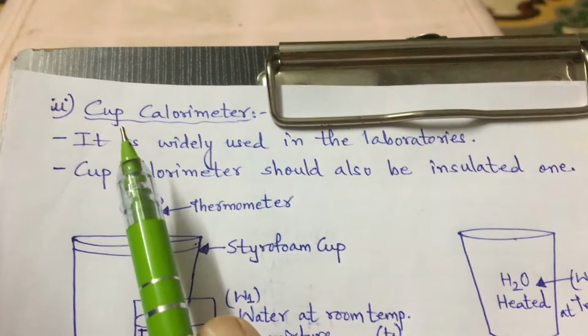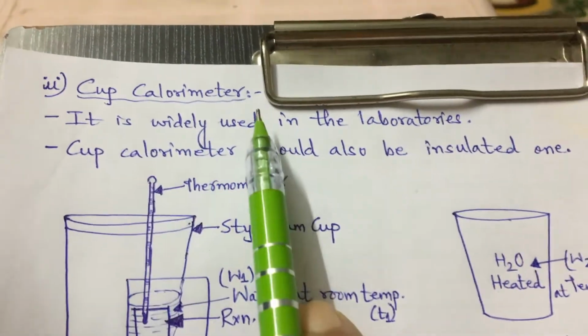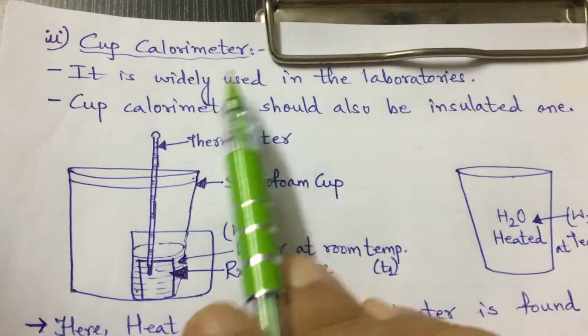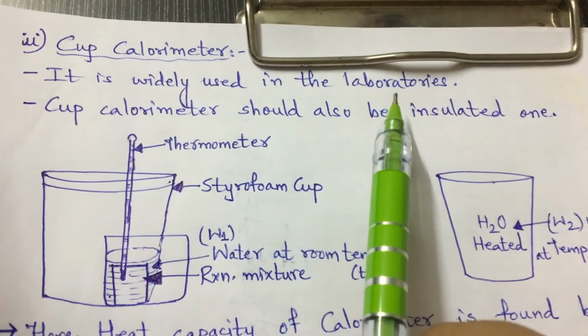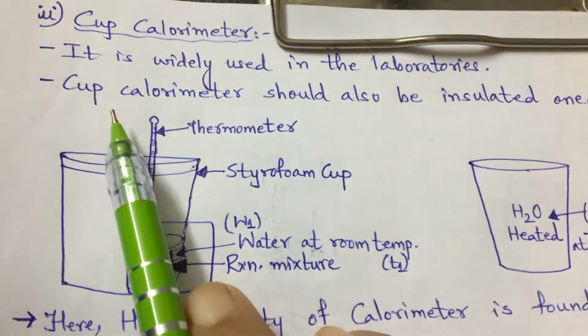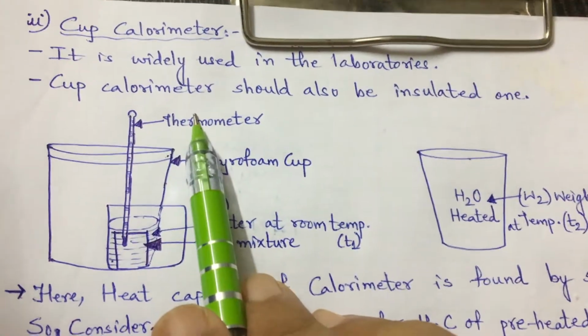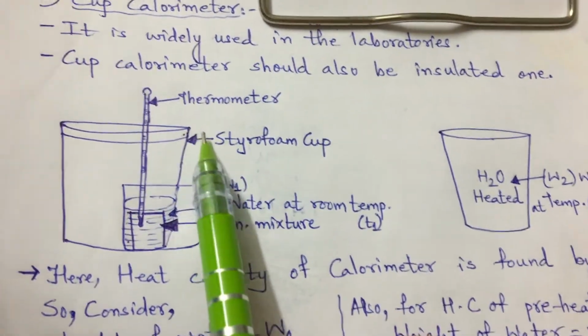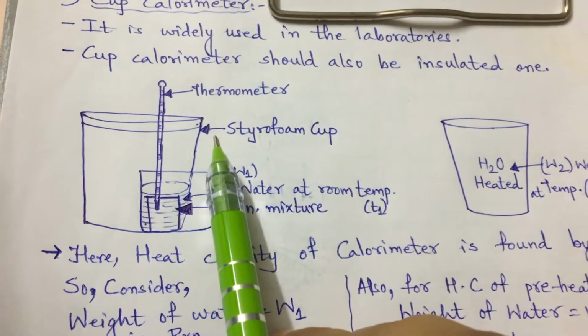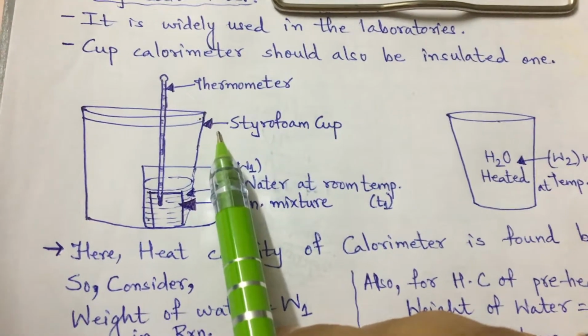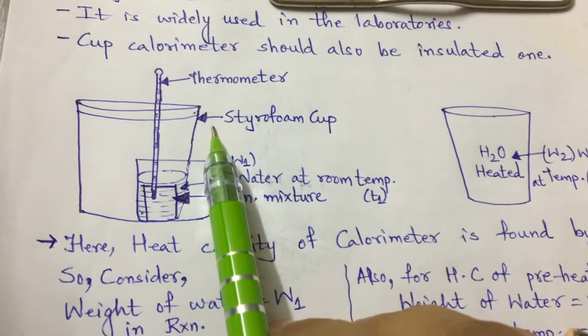Now the second type of calorimeter is the cup calorimeter. The cup calorimeter is widely used in the laboratory, that means when the study is going on. So the cup calorimeter should also be an insulated one, because the reaction is taking place with the different state function. So it should be an insulated one.